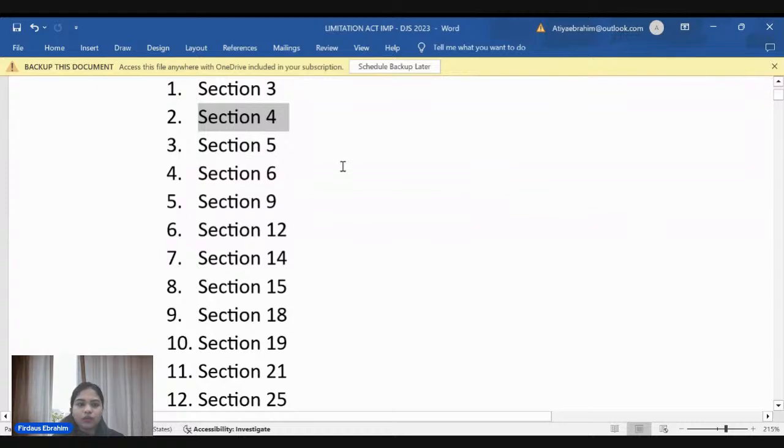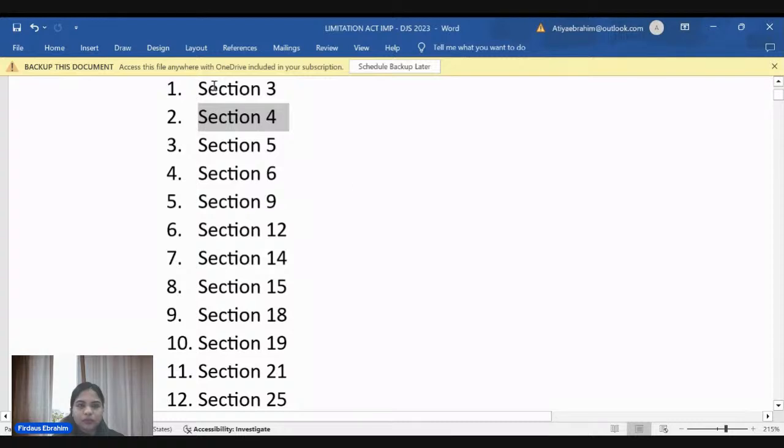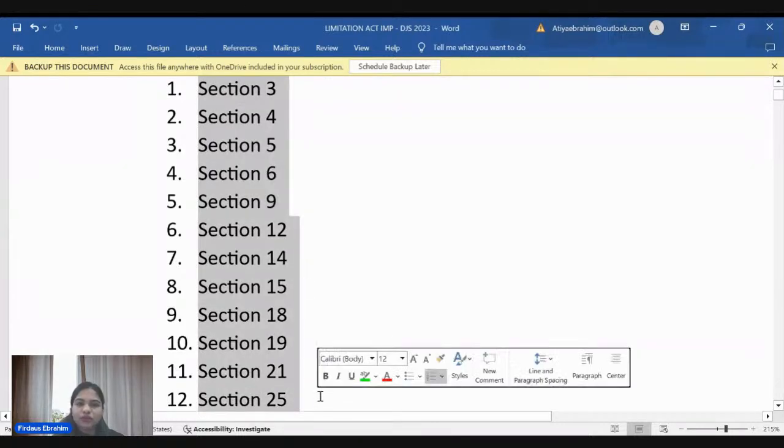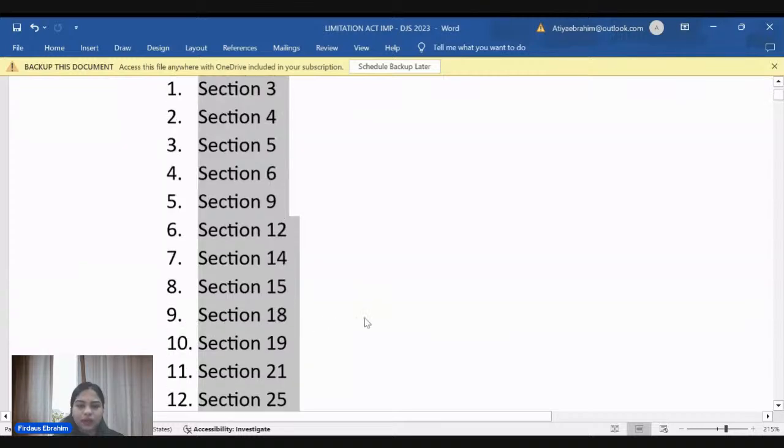Still, we can tentatively predict some important sections which might come. Okay, so these 12 sections are very important, don't miss them. 3, 4, 5, 6, 9, 12, 14, 15, 18, 19, 21, and 25. Hope you all have noted this down.